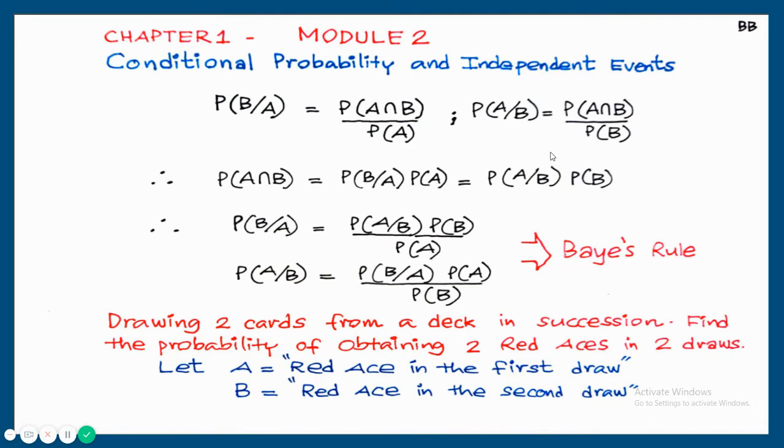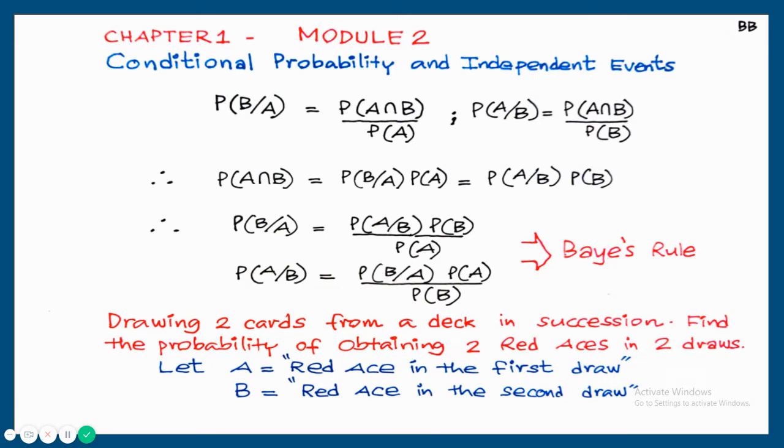So I'll show one example here. Drawing two cards from a deck in succession. That is, I am not replacing the drawn card. Find the probability of obtaining two red aces in two draws.